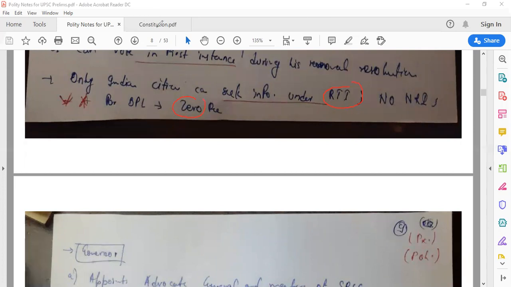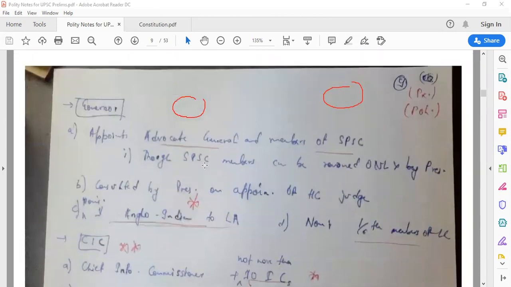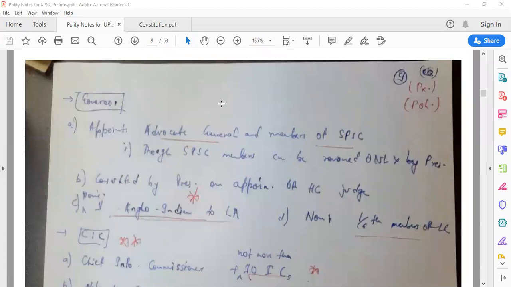Now let's talk about one more interesting thing, and then we will wrap up. Now, the Governor. What is the basic confusion here? Generally we get very confused regarding who the Governor appoints, who the President appoints, in which matter the Governor is consulted by the President, and so on. So let's remove all those doubts as much as possible. First of all, the Governor appoints the Advocate General. We just talked about him being the state counterpart, analogous to the Attorney General at the Centre. He will assist the state government in legal matters.